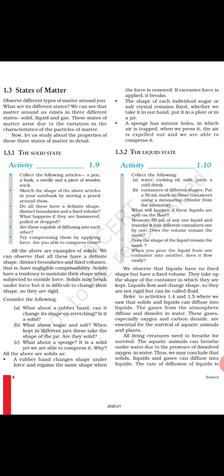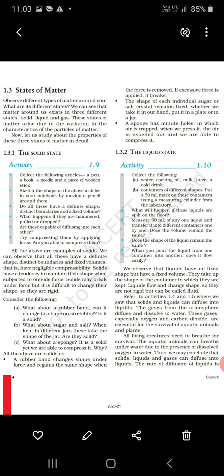What are the properties of these states, and how are the particles composed in such states? Today we'll learn about this. Before starting, I will show you one video. See this video first, and then we'll discuss these states in detail.